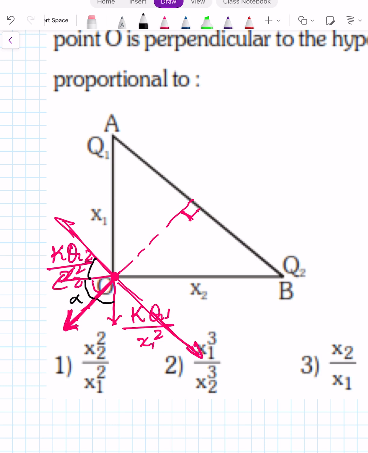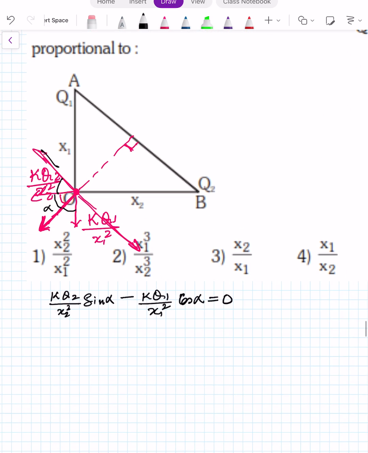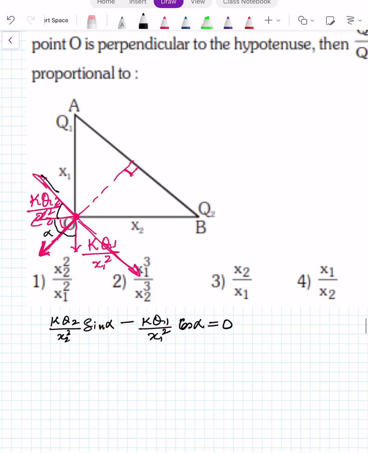Then in this direction is kq2 upon x2 square. The cos alpha component goes this side, the sin alpha component is kq2 upon x2 square sin alpha, minus kq1 upon x1 square into cos (90 minus alpha), that is cos alpha, is equal to 0. If you are able to find this, then you will get the required ratio.